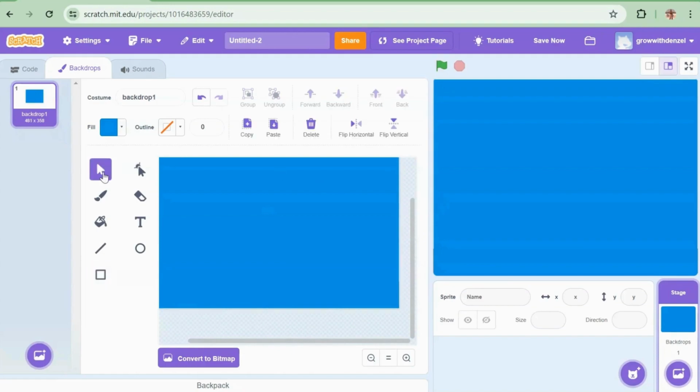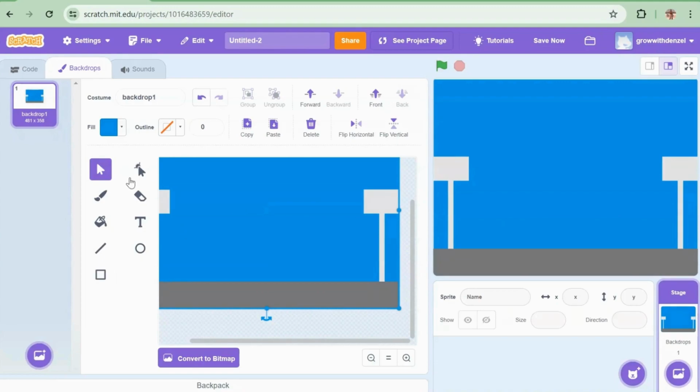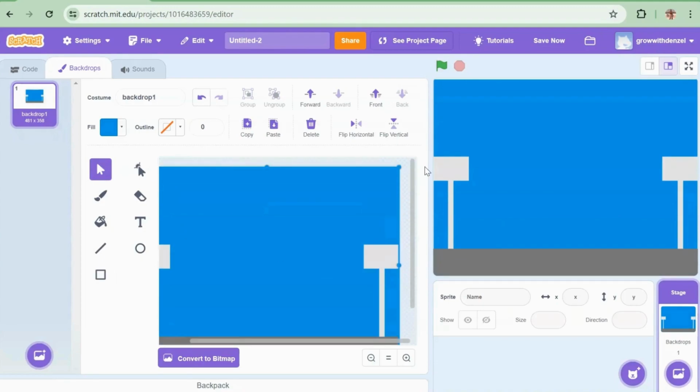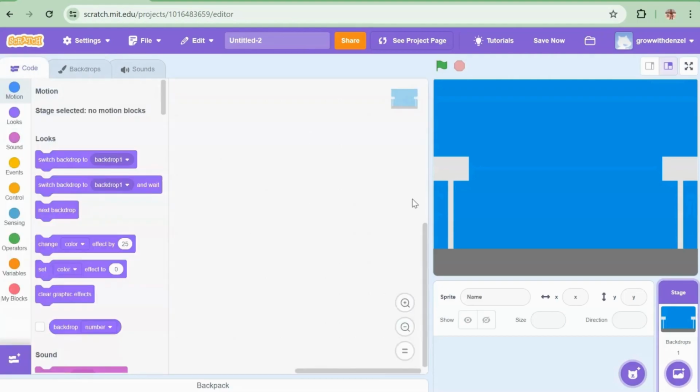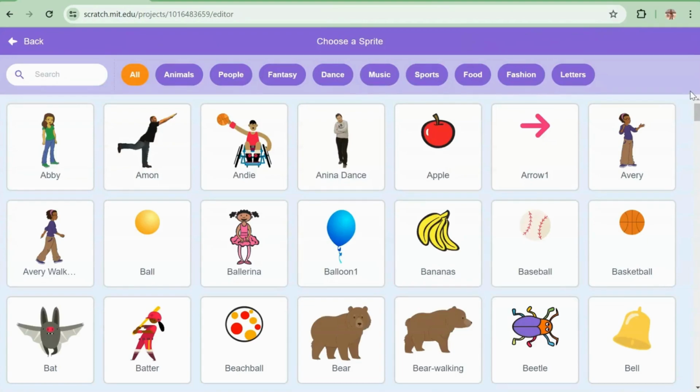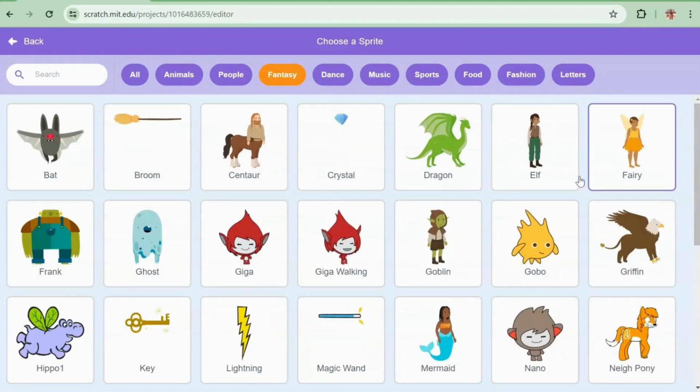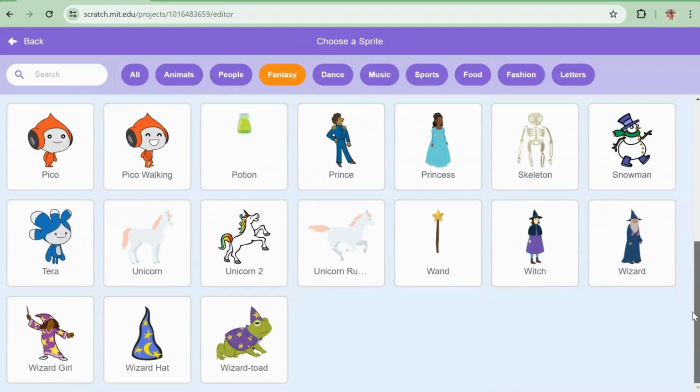You click on the cursor button, click on it, and click on back. Now look at what we've done so far. Isn't it cool? Now let's bring in our sprites. First we bring our people. We'll bring in Pickle Walking. You can bring in any character.